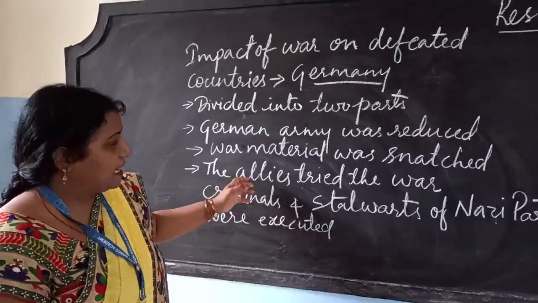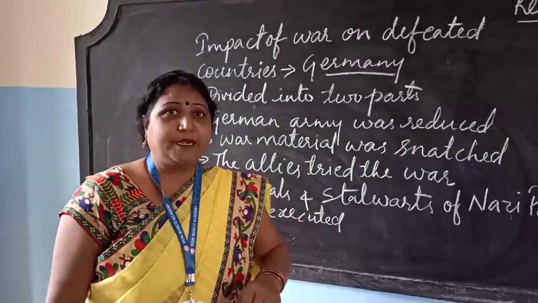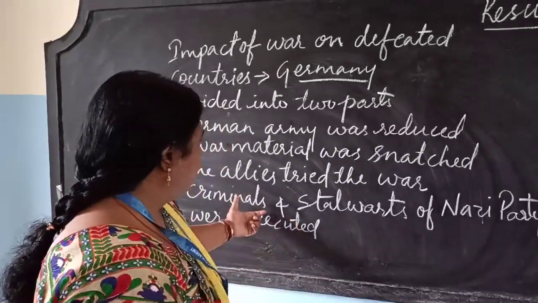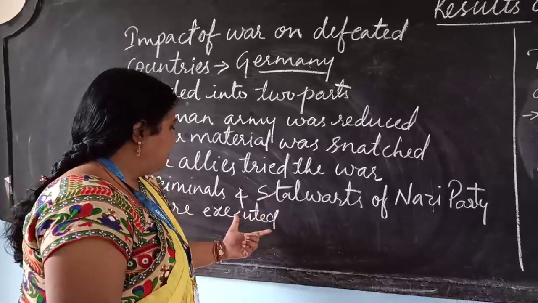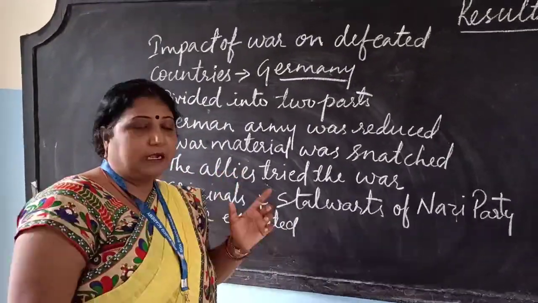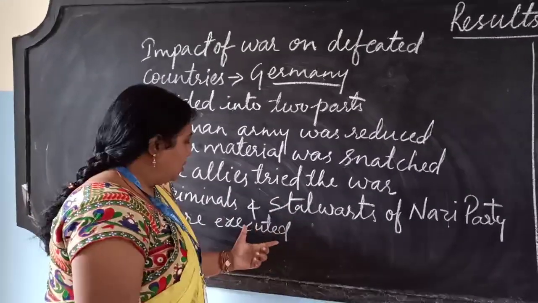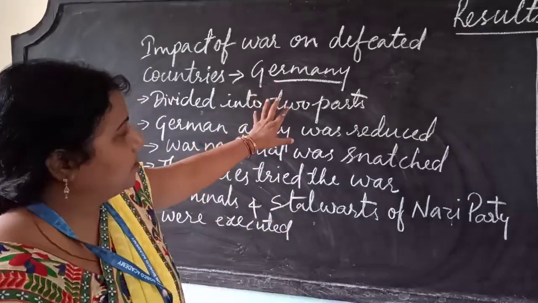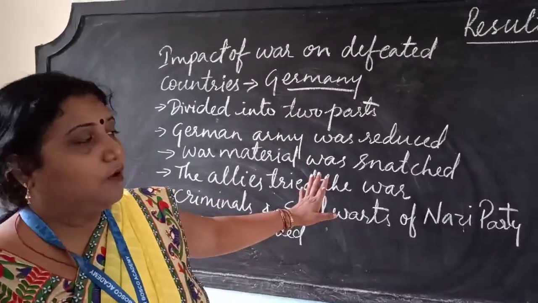Then the Allies tried to end the war. How did they try? The war criminals and the stalwarts of the Nazi party were executed, killed. Executed means killed. The criminals and the stalwarts, the supporters of the Nazi party, were all executed. So like this, Germany was divided and Germany was punished after the Second World War.